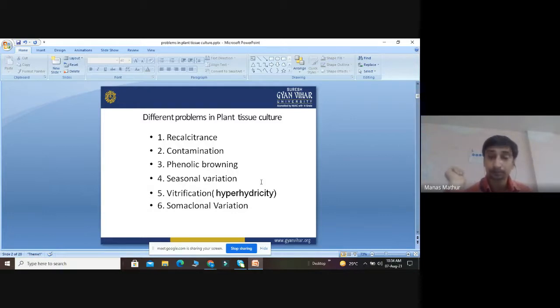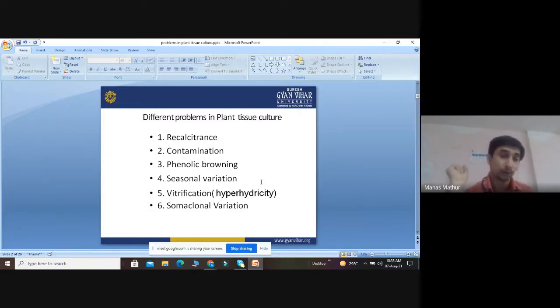Hyperhydricity means we cannot maintain the exchange of proper water supply. They are basically physiological problems. What will happen? Improper gaseous exchange, improper CO2 and O2. What will they cause? They will cause abiotic stress like high salt concentration. For them, what we have to do? We have to adjust the salt concentration. High ammonium concentration can reduce the calcium concentration. We have to change the pH. We have to change the sucrose condition.